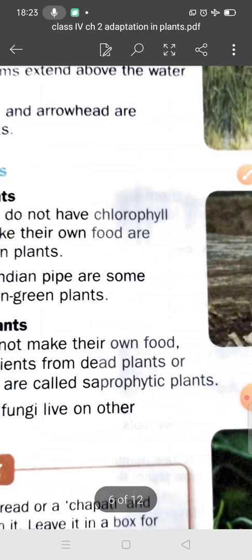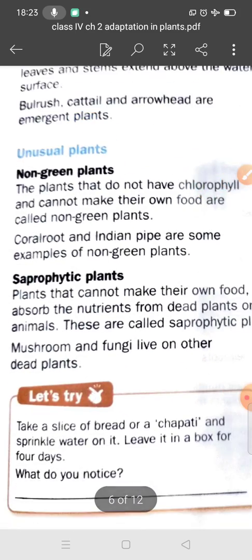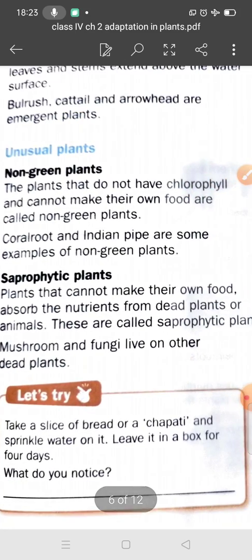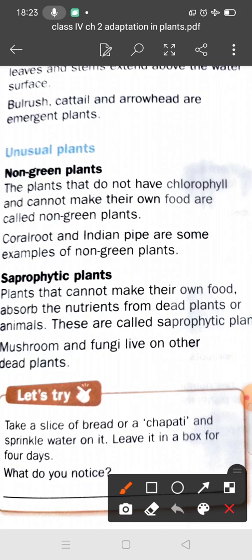Okay, students. Next is the saprophyte. Plants that cannot make their own food and absorb nutrients from dead animals or plants depend on other dead or decaying matter.